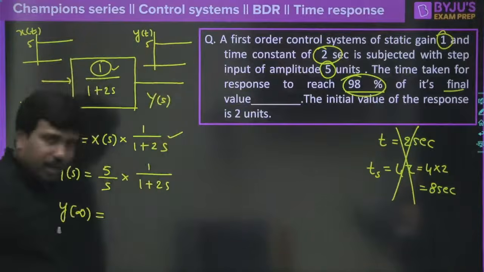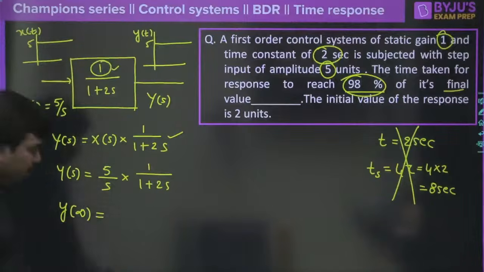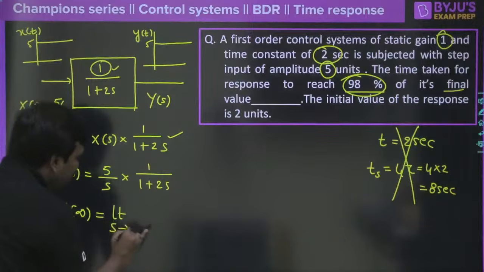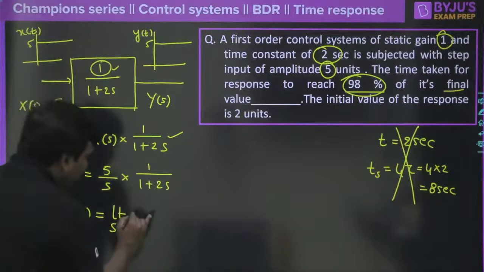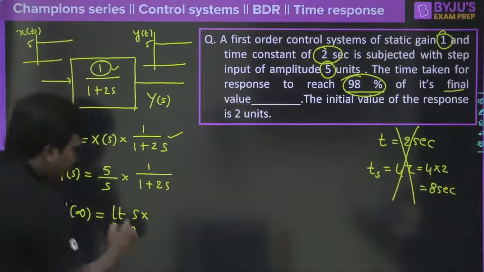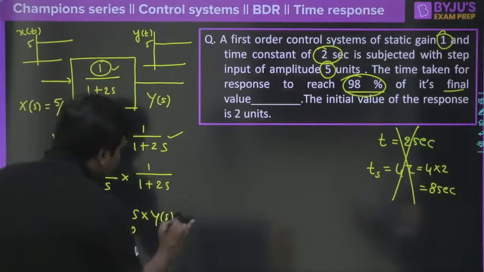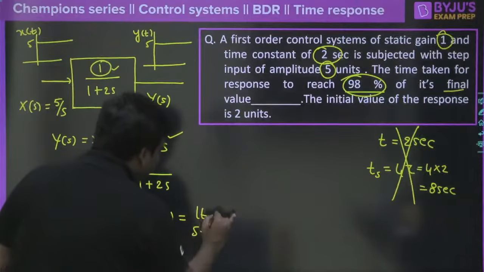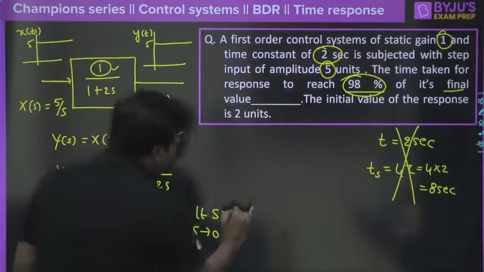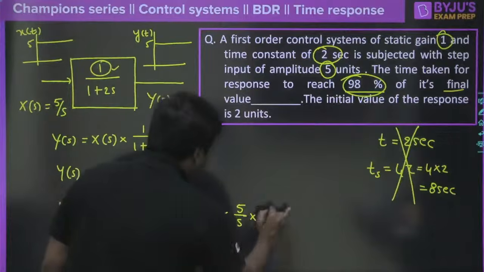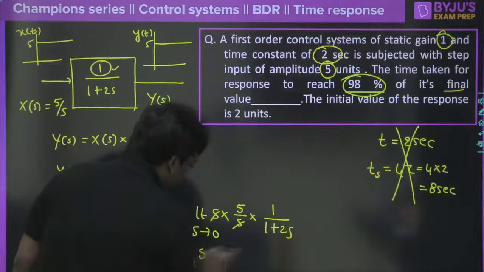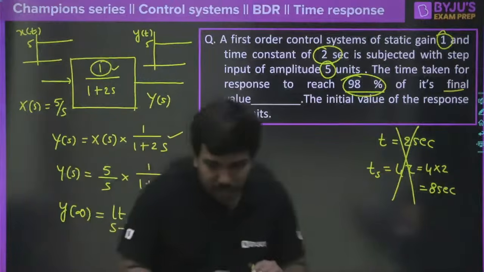Correct? Or else you can even see y of infinity can be written as limit s tends to 0, s into Y(s). What would be this value here? Again I can say limit s tends to 0, s into 5 divided by s whole into 1 divided by 1 plus 2s. Undoubtedly this would be equal to 5 only. That means the final value is fine, right?